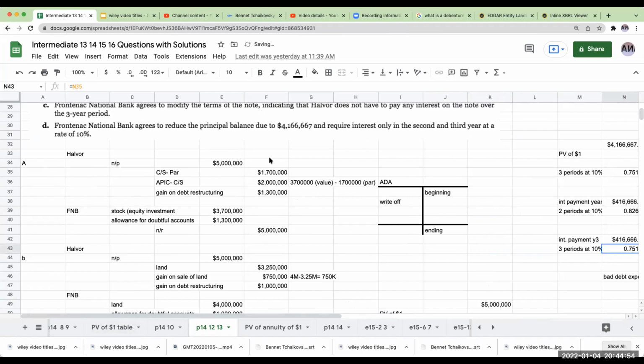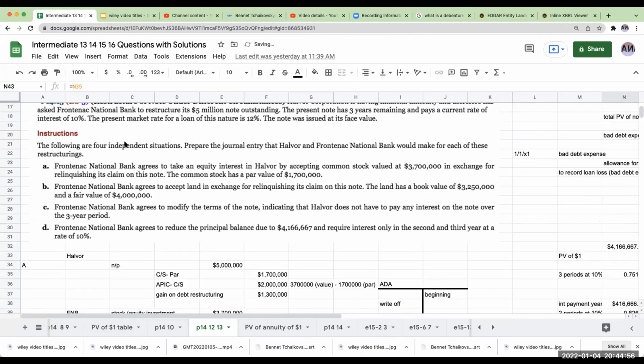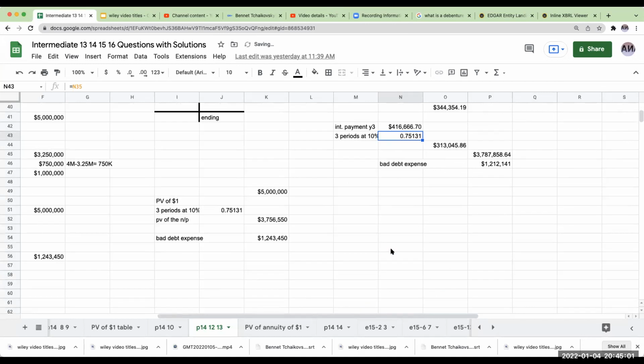So what would they go through and do over here? You would have a bad debt expense of $1,212,141, and then you'd be crediting the allowance for doubtful accounts for that same amount. Okay.